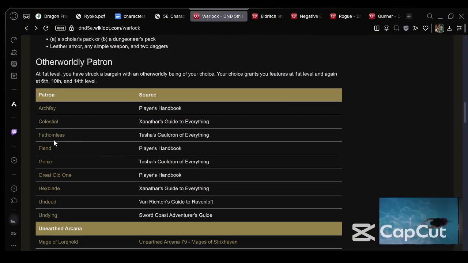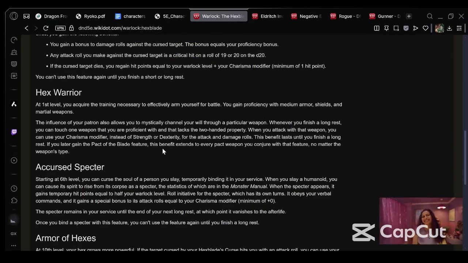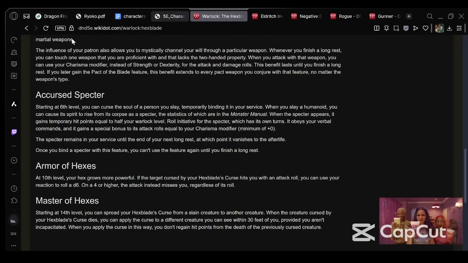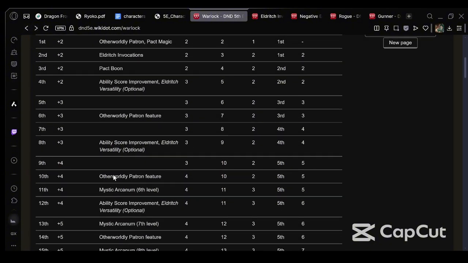What do Hexblades get at this level? Oh yeah, there are other spells we could have been choosing. Well, honestly, none of these are really that good. Well, I say that, but Blink's pretty good. Yeah, we want to make sure it gets to that. So, oh, it actually doesn't get another. Oh, it gets another cantrip.